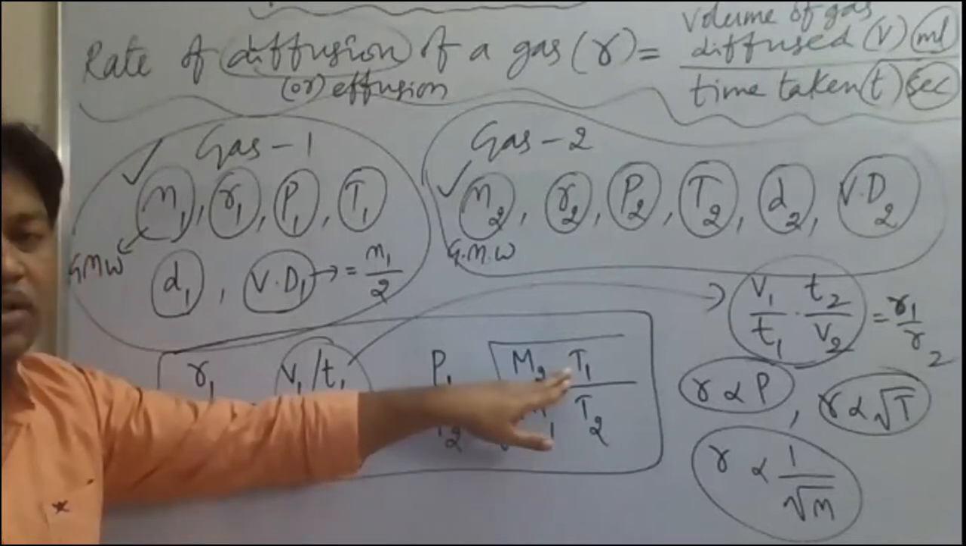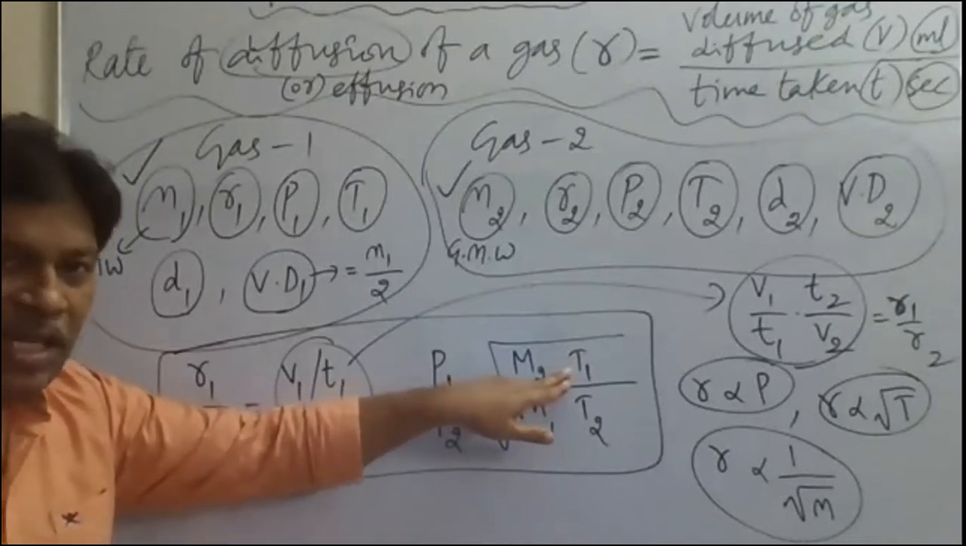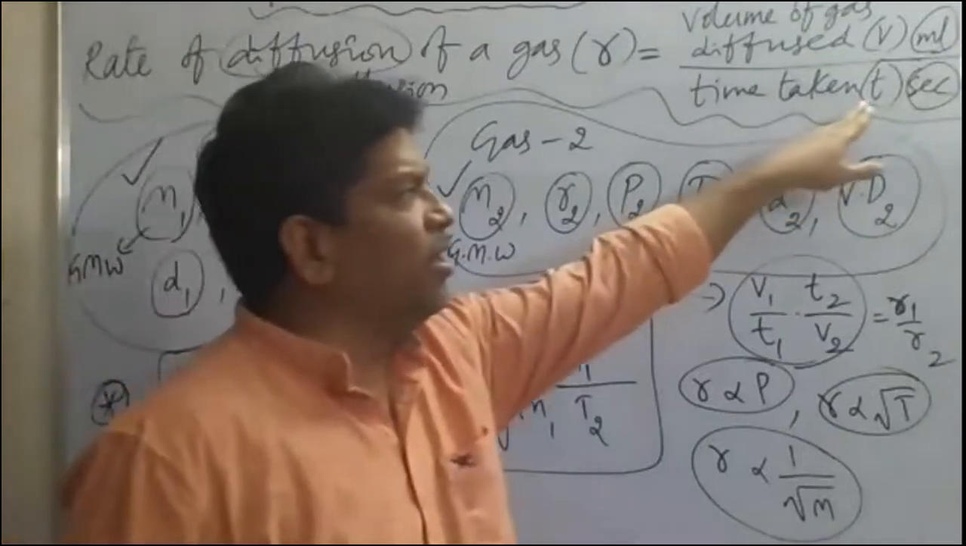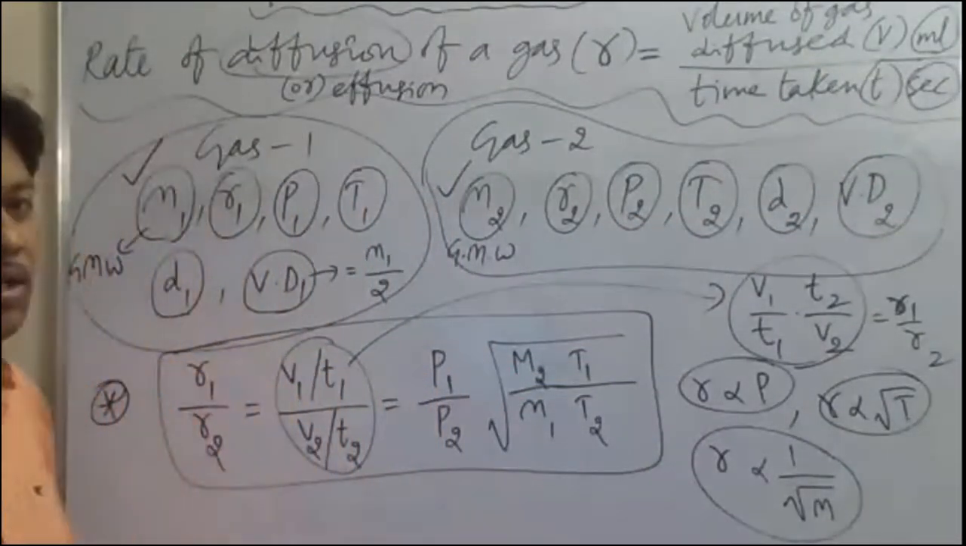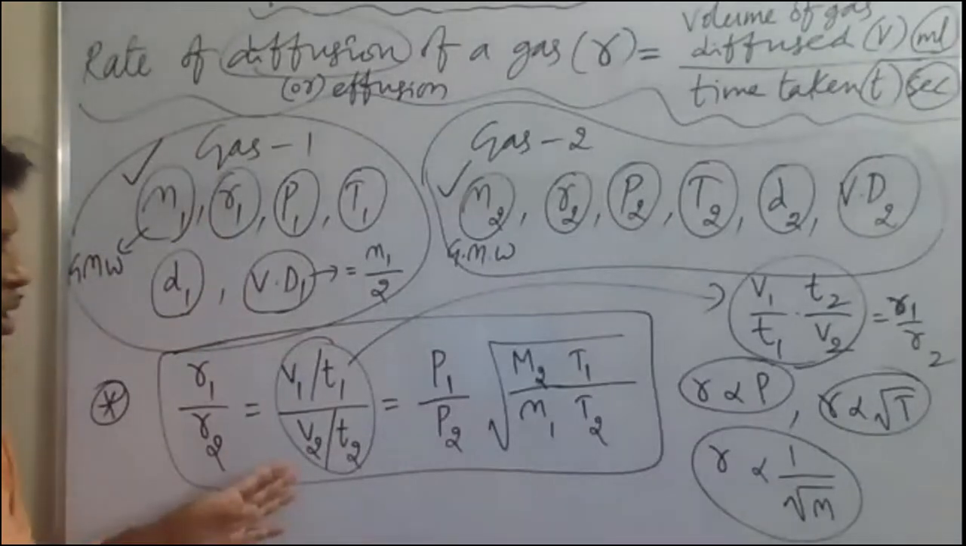Here capital T is what? Absolute temperature in the Kelvin scale. And small t is what here? Time taken by the gas to diffuse. So the difference we have to understand.